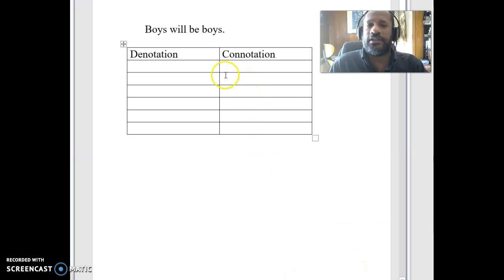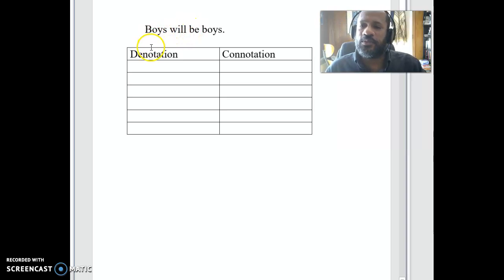Let's look at something else I have here. Let's look at this sentence. It says, boys will be boys. It's an interesting sentence because, of course, boys will be boys. What else would they be? We don't say tables will be tables, phones will be phones, trees will be trees. Of course they will be. Things are what they are. It doesn't make any sense to have a sentence that tells us that something is what it is. So it's kind of a strange sentence on one level. But if we think about it more carefully, it actually does make sense.